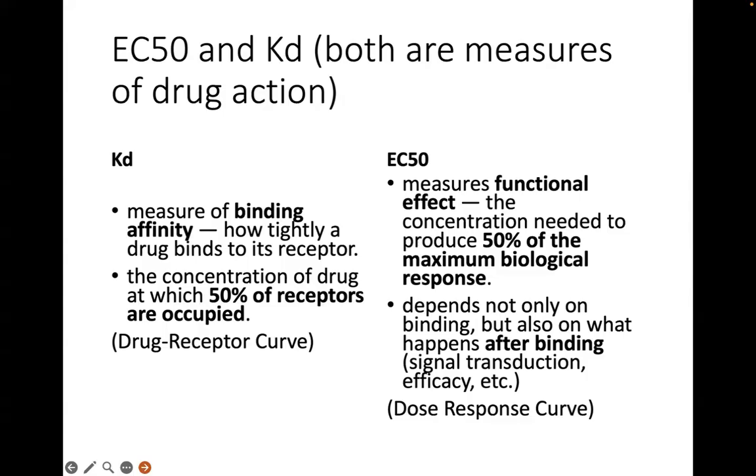When we talk about a drug receptor curve, that's where the KD comes in. When it's a dose response curve, because these are measures of functional effect, that's where we use EC50.